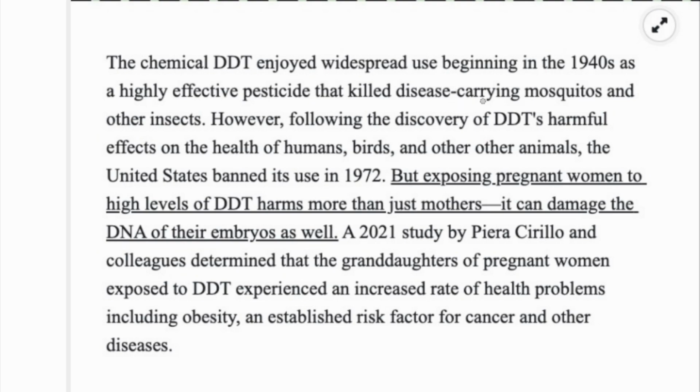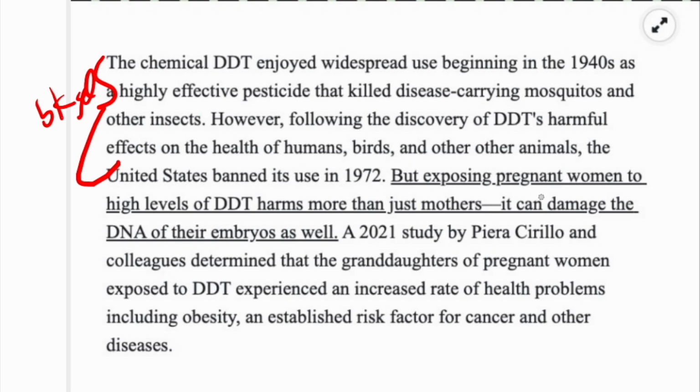However, following the discovery of DDT's harmful effects on the health of humans, birds, and other animals, the United States banned its use in 1972. So here we've got, I'm just going to say background for both of these. A lot of times that's how I sort of characterize things to myself in the beginning. I mean, it's not always going to be accurate to call it background, but here I think it is. It's historical background.